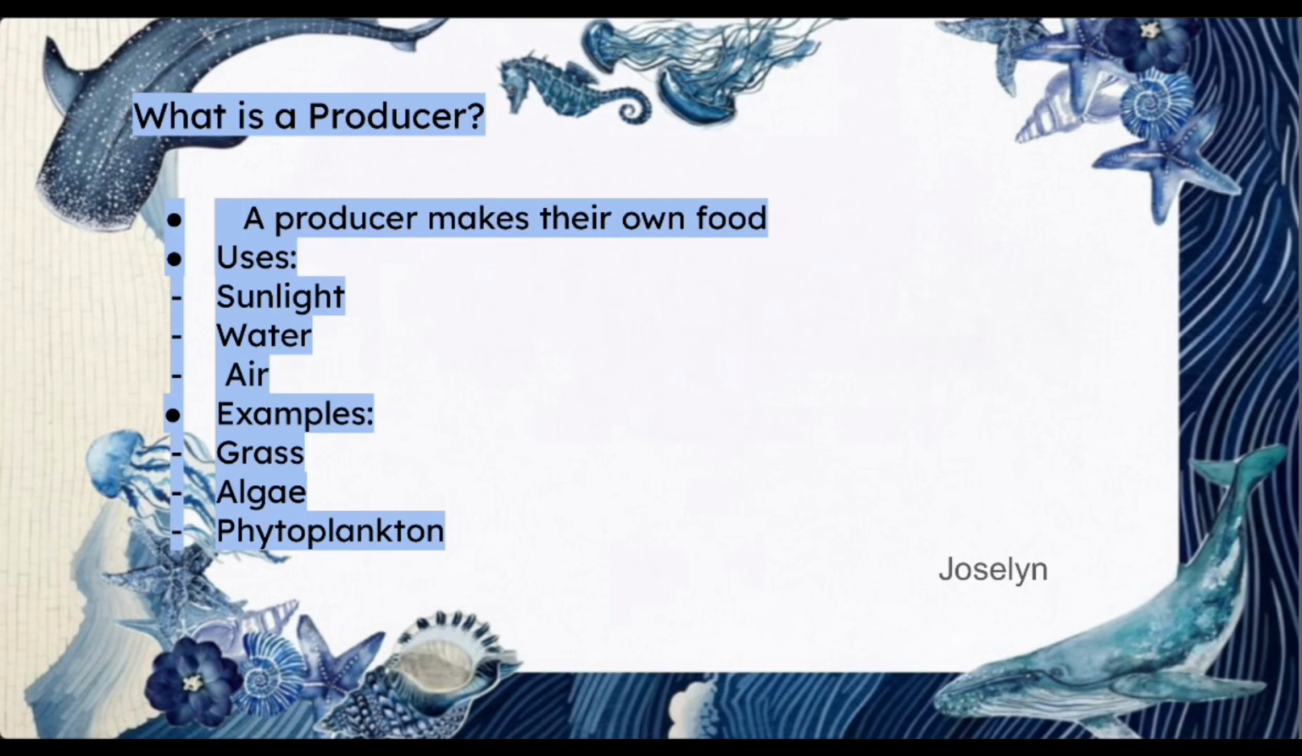What is a producer? A producer is a living thing that makes its own food using sunlight, water, and air. A producer in the Pacific Ocean is grass, algae, and phytoplankton because they make their own food using sunlight.